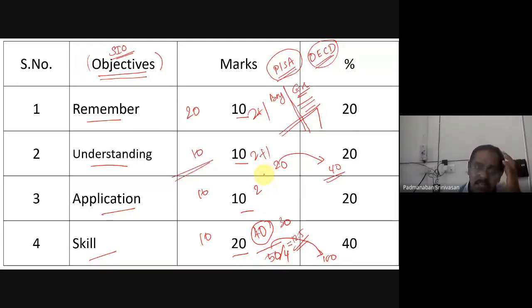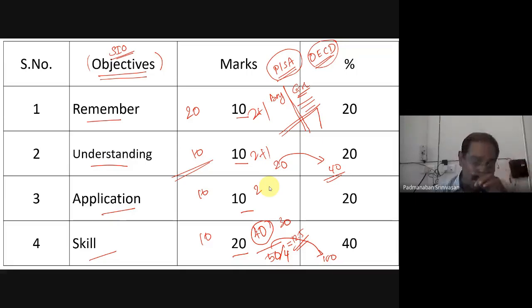Which means that with LOTS alone they can pass the course, they can come out of the course, they can graduate. But if they try to show application and skill level, then it will be better for them, and as a student and as a citizen of a particular nation, it will be better. So that is the whole idea of setting a question paper.